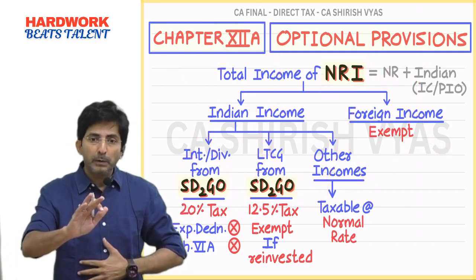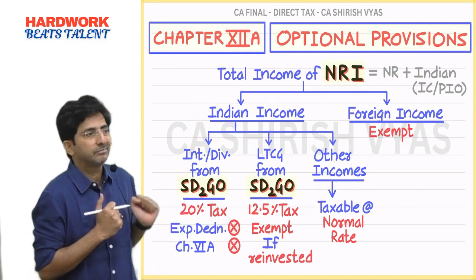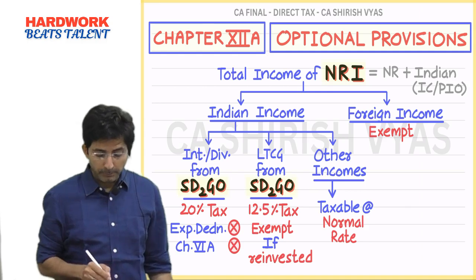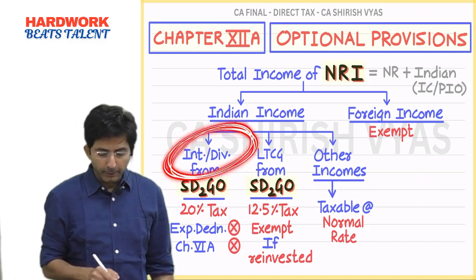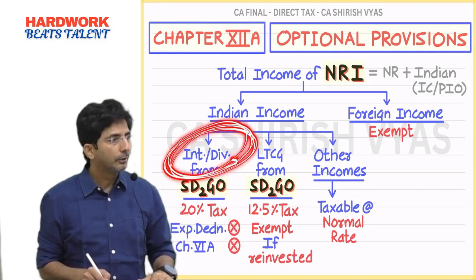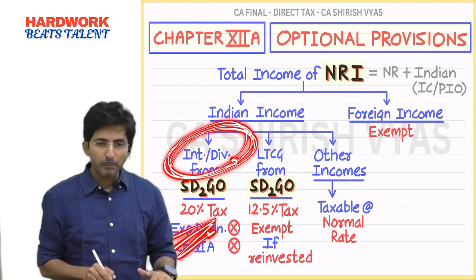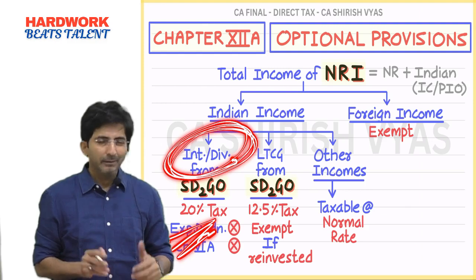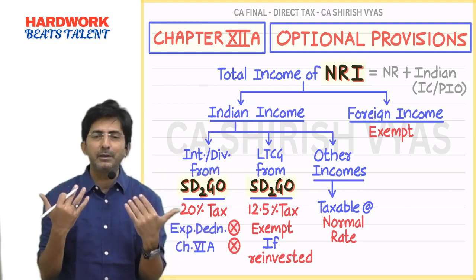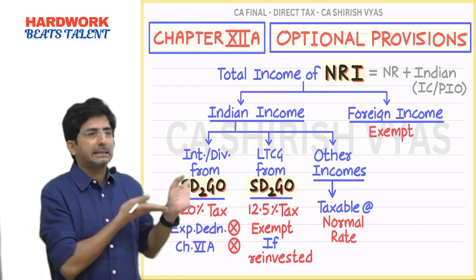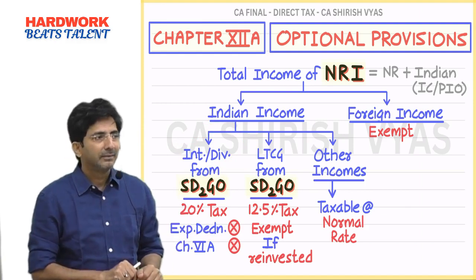And assume my brother loves these provisions. Why? Because maybe his interest and dividend income is coming in crores, where slab rate is not better, 20% is better. Let's assume that, because then only my example will have relevance. If my brother hates this, he is unaffected.